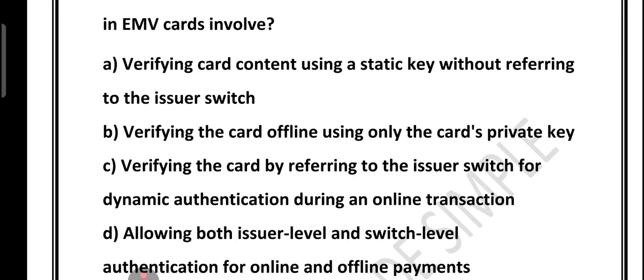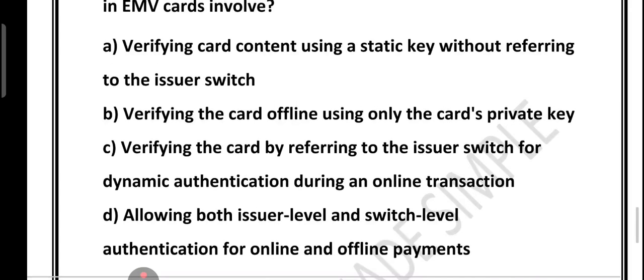So first of all, if we talk about option A, that is actually describing SDA. SDA is called Static Data Authentication. In SDA, the card data is fixed. It does not change. For example, think of it like a visiting card. Once printed, the information remains the same. Anyone can copy it. So this is not DDA, this is SDA.